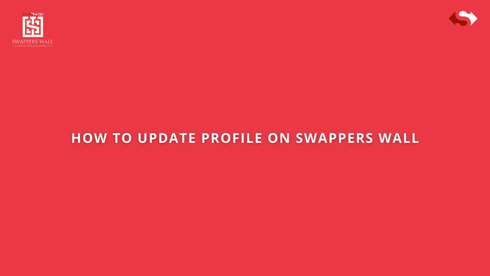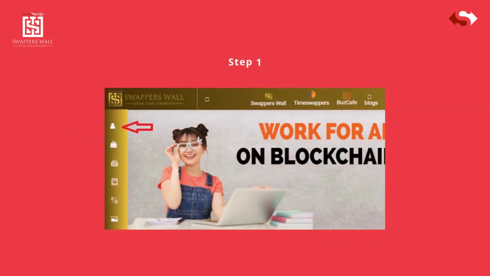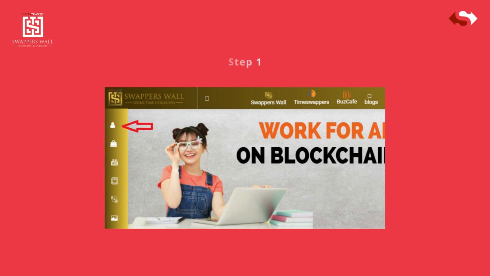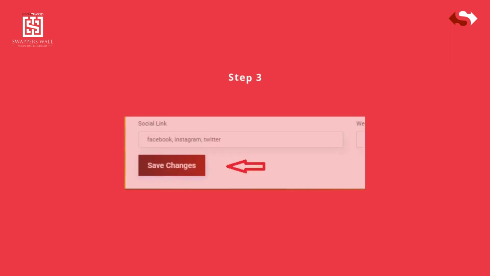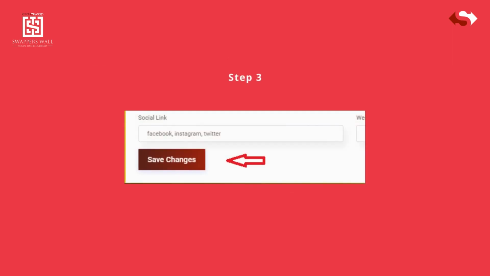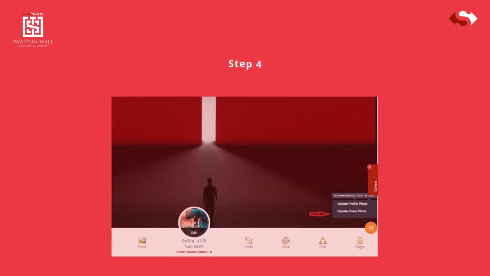How to update profile on SwappersWall. Step 1, go to My Profile. Step 2, upload your profile picture and enter all basic details. Step 3, once updated, click on Save Changes and your profile will be set successfully.